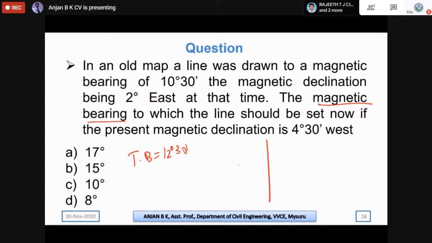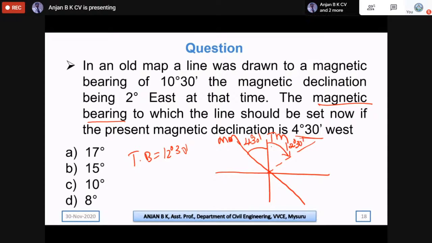For this, we have the true meridian, and the magnetic meridian is now 4 degree 30 minutes west. So this is the magnetic meridian, the declination is towards west, and this is 4 degree 30 minutes. But we already know the true bearing, measured with respect to true meridian, is 12 degree 30 minutes. We need to calculate the magnetic bearing, which is always measured with respect to the magnetic meridian.